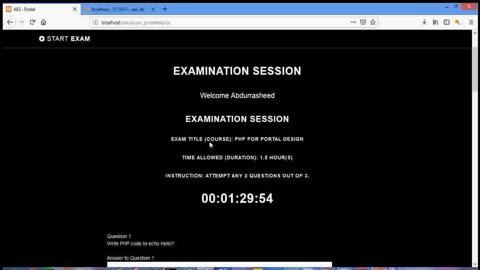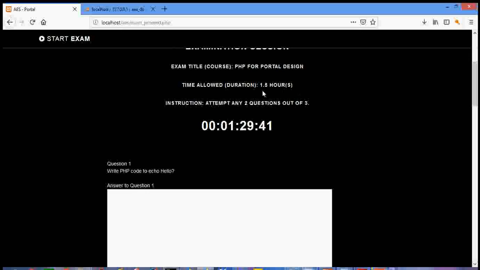It has shown the exam title, PHP Portal Design, time allowed 1.5 hours, instruction: attempt any 2 questions out of 3. A timer is attached to the examination session. Since it is 1 hour 30 minutes, the timer shows the remaining time for this exam, which right now is 1 hour 29 minutes and some seconds.